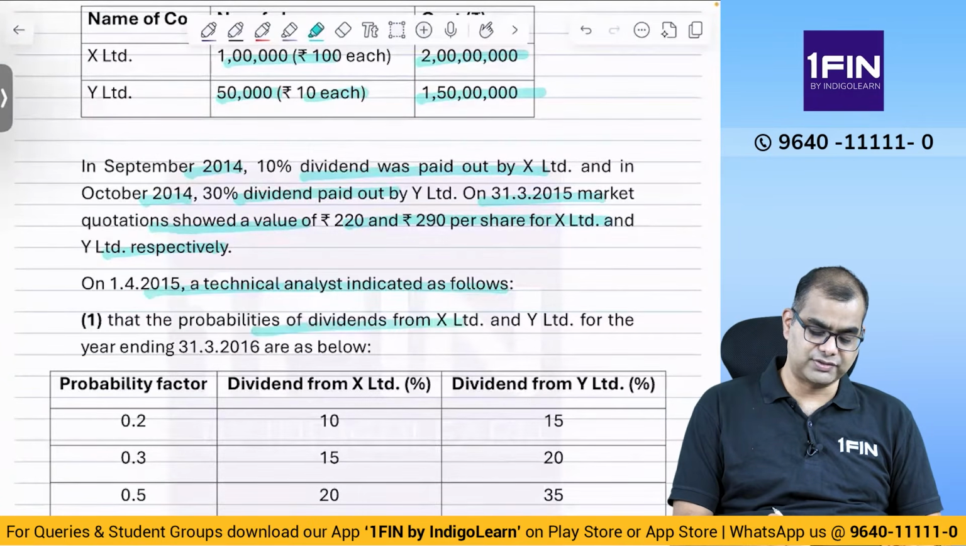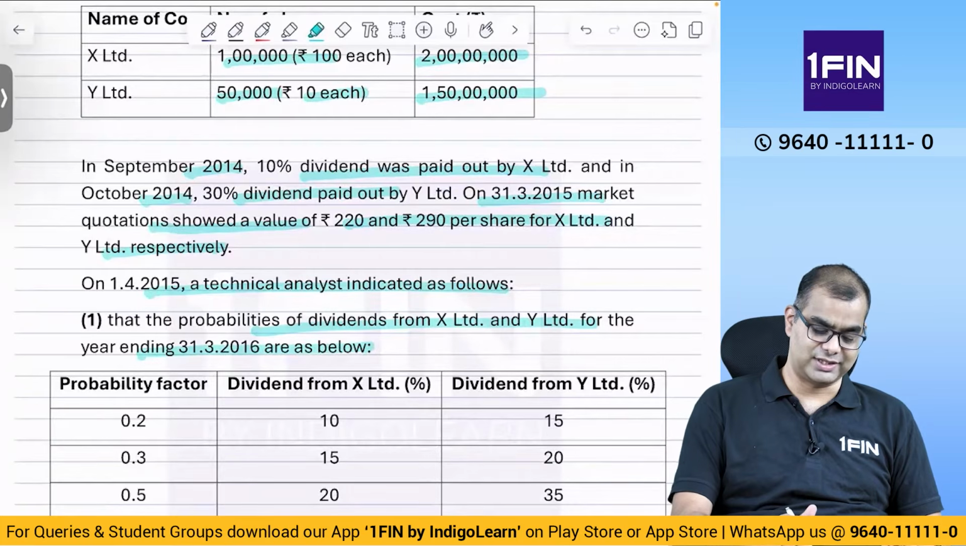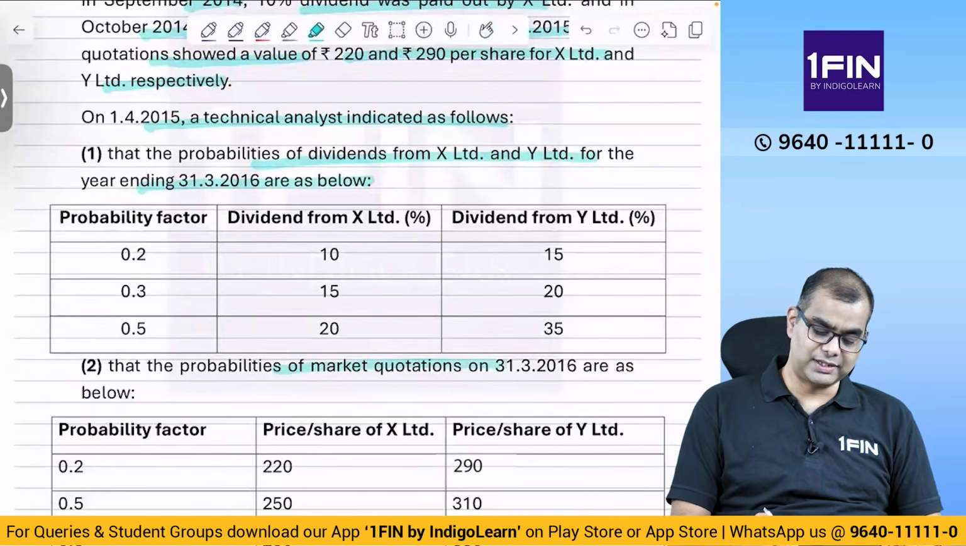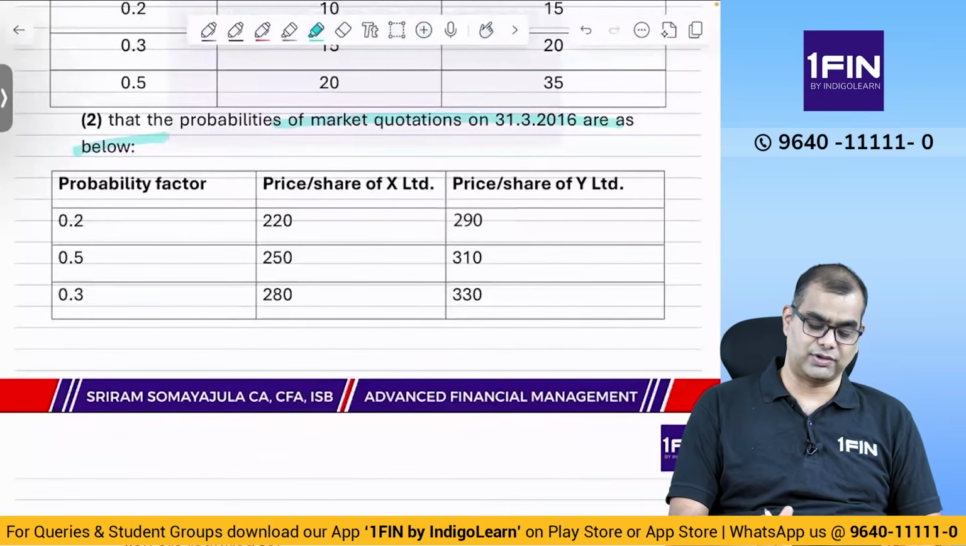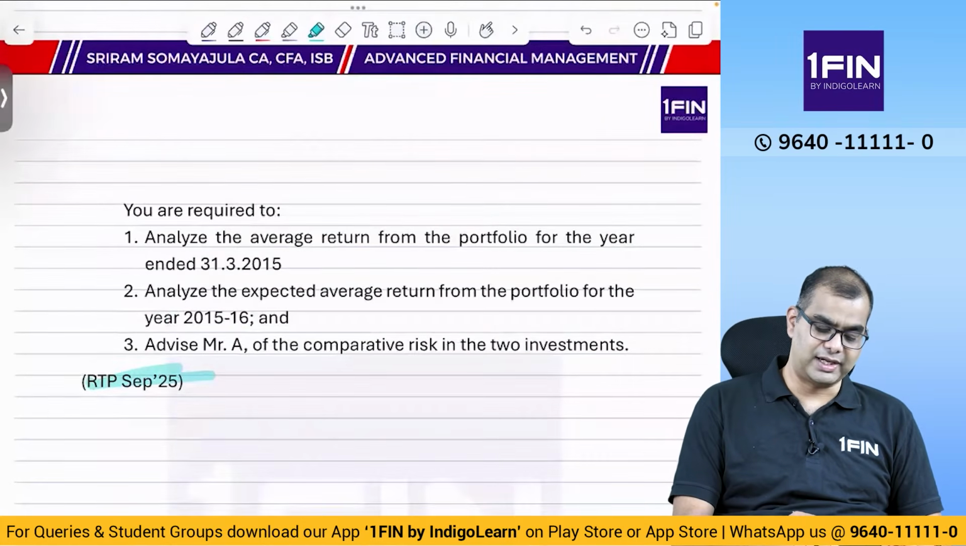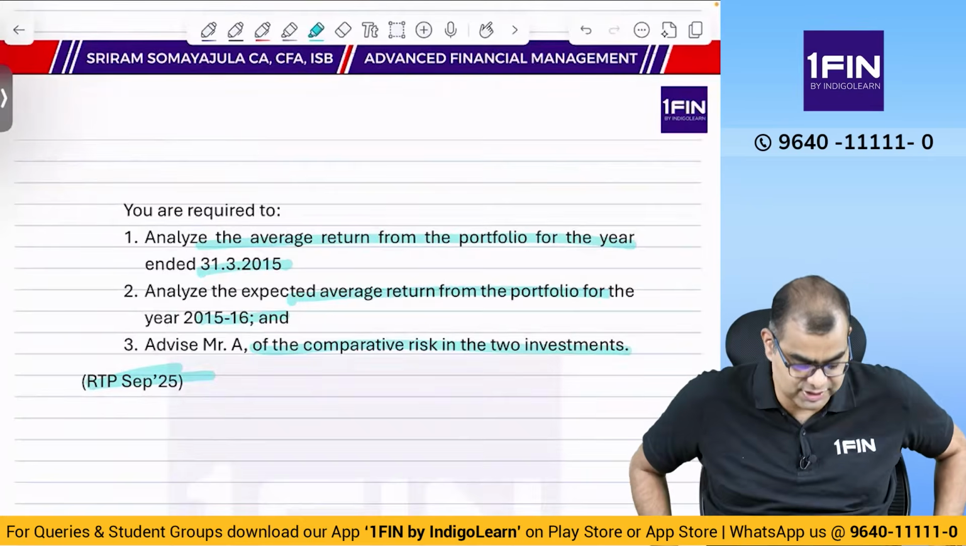The probability of dividends from X and Y for the year ending so and so are given below. So they are given separate probabilities. Okay, this is the first change. The probabilities of market quotations are given below. Again, separate probabilities for each one of them. Then you are required to analyze the average return from the portfolio for the year 31 March 15, analyze the expected average return of the portfolio for 15-16, and advise Mr. A of the comparative risk in the two investments.